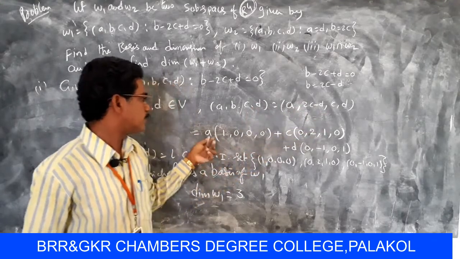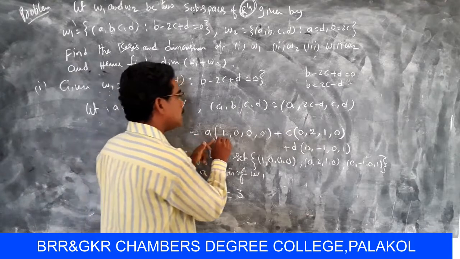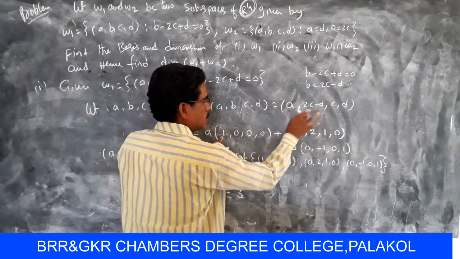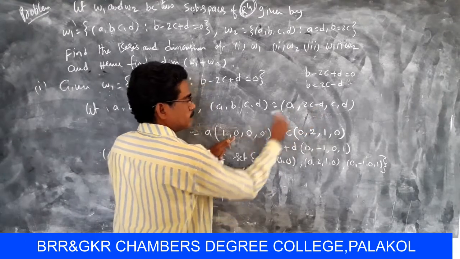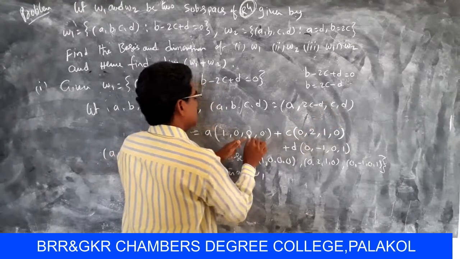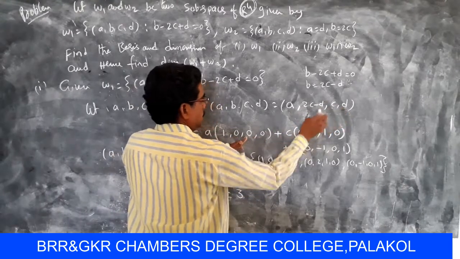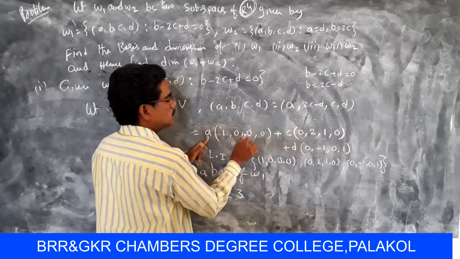So here comes the first one a, listen carefully students. Here a means 1, so in the second coordinate there is no a, so this is 0. In the third coordinate there is no a, and similarly in the fourth coordinate there is no a, so finally a into (1, 0, 0, 0).